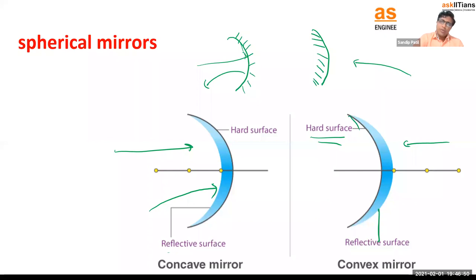Okay. So obviously concave means what? We are going into something like we are going into a cave, we can say. Therefore, this is concave, right? And the other one will be convex. This is the depression, right? We are going into the depression, we are going into the cave, therefore it is concave. And this is the elevation, we can say, from the center, or a rise, right? So this is called a concave, convex mirror.